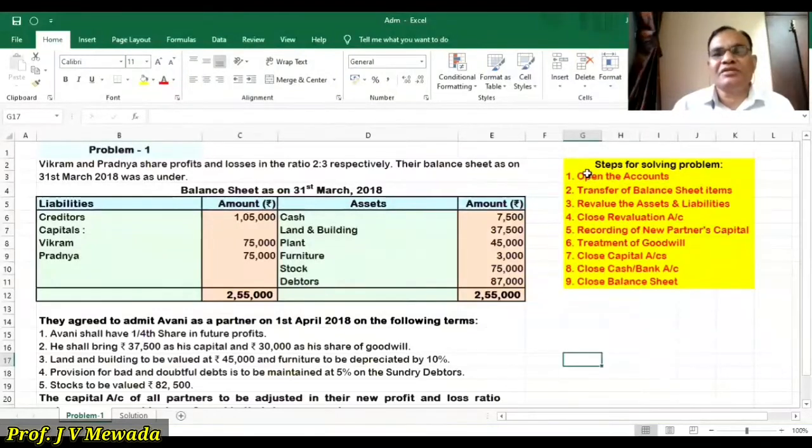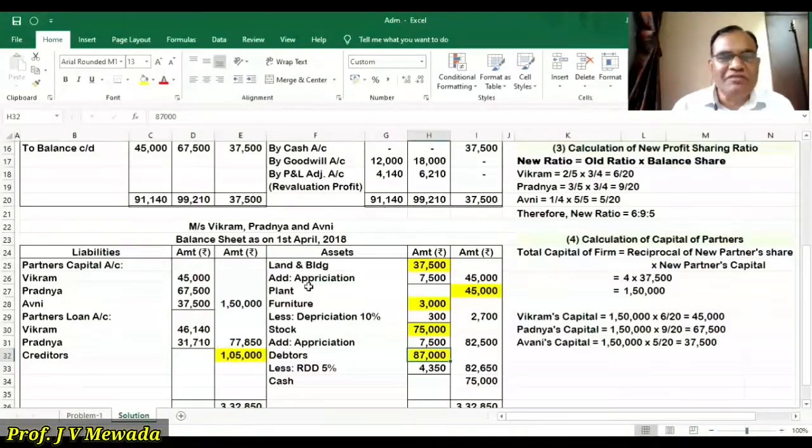Now see, as per our steps, open the following account that we have completed, transfer the balance sheet items that is completed. Now revalue the assets and liabilities. From this we have to see adjustment number 1, 2 we have to ignore now. Adjustment number 3, land and building to be valued at 45,000. What is the value of land and building? 37,500. So now the new value is 45,000, so there is an appreciation of 7,500.